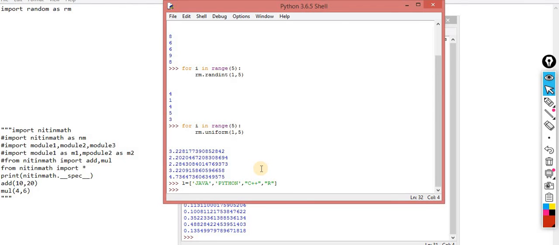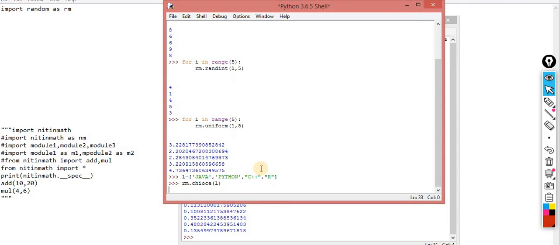So what I am doing, rm.choice of L. It automatically picks one value from this entire list. What value it's picking, I don't know.